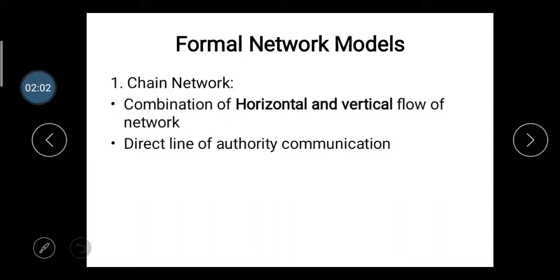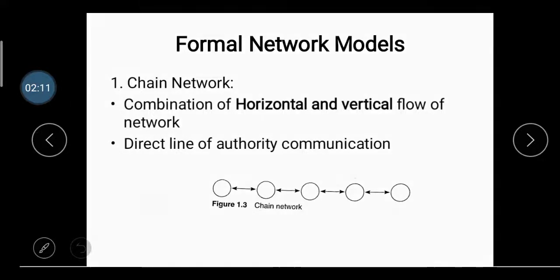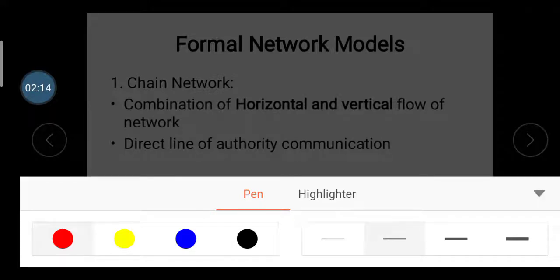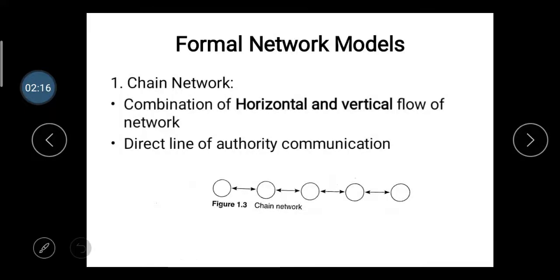So in the chain communication model, the higher authority is the one who starts, and then one by one they communicate to each other, from the line communication to the horizontal and vertical communication, from CEO to the foreman. So it's one type of formal network.